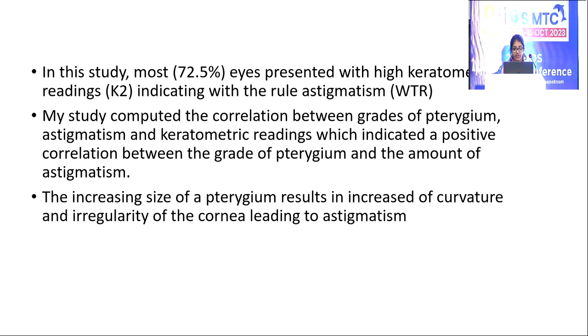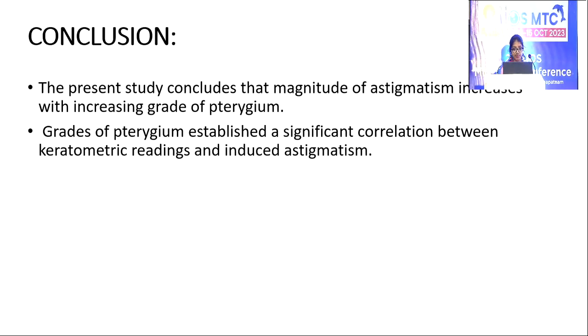My study computed the correlation between grades of pterygium, astigmatism and keratometric readings, which indicated a positive correlation between grade of pterygium and amount of astigmatism. The increasing size of pterygium results in increasing curvature and irregularity of the cornea, leading to astigmatism. Conclusion: the present study concludes that magnitude of astigmatism increases with increasing grade of pterygium.